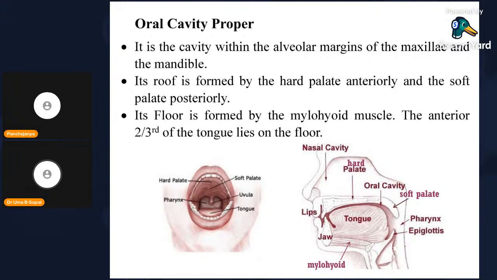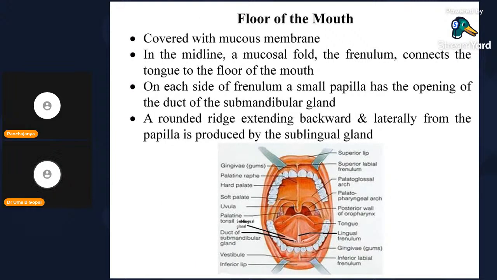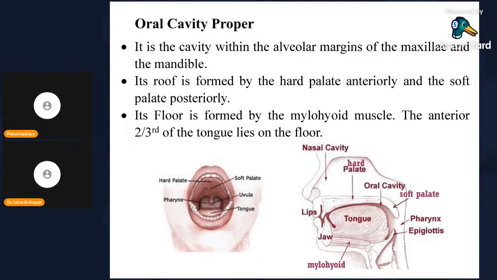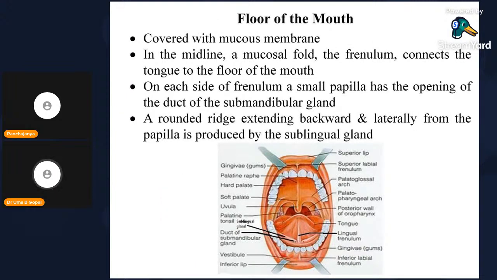This is the mandible, this is the genial tubercle, and the fanning out of the muscle is called the genioglossus muscle. Deep to it, attached to the mandible, is the mylohyoid muscle. The anterior two-thirds of the tongue lies on the floor. The posterior one-third, you can see here, is related to the anterior wall of the oropharynx. Floor of the mouth may be asked for a 5 marks question.